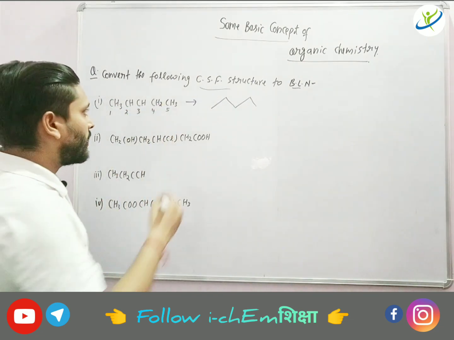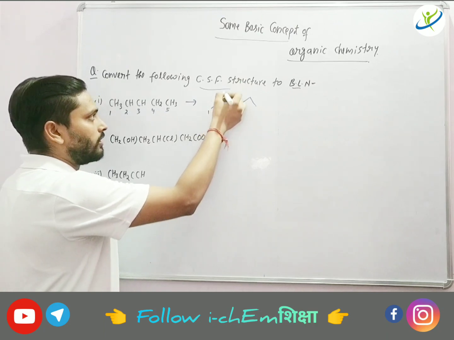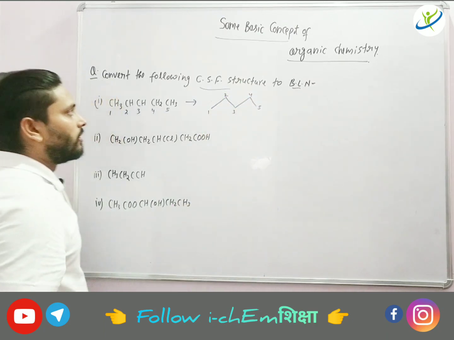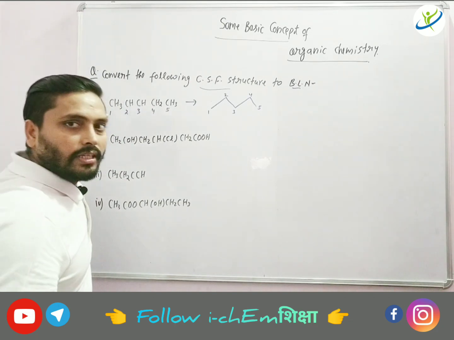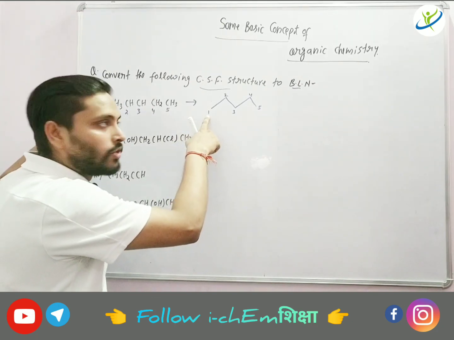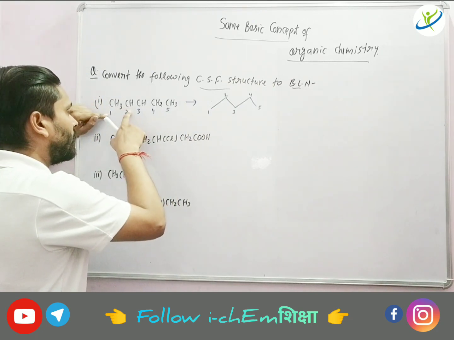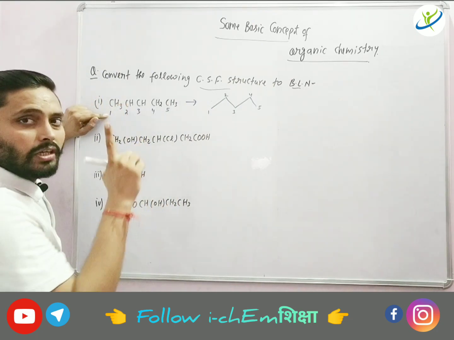If you notice here, if I am doing numbering like this, 1, 2, 3, 4 and 5. On first carbon, how many hydrogens are there? 3 hydrogens are there. So 3 hydrogen will be obviously there. But on second carbon, if you see, how many hydrogen are there? Only 1.